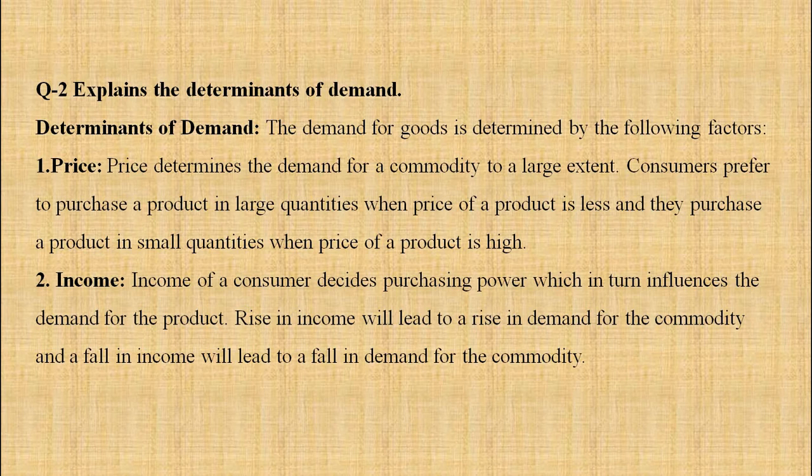Second, income. Income of a consumer decides purchasing power, which in turn influences the demand for the product. Rise in income will lead to rise in demand for the commodity, and fall in income will lead to fall in demand for the commodity. In a very simple way, you can say higher the income, higher is the demand; lower the income, lower is the demand. Direct relation between income and demand, and inverse relation between price and demand.